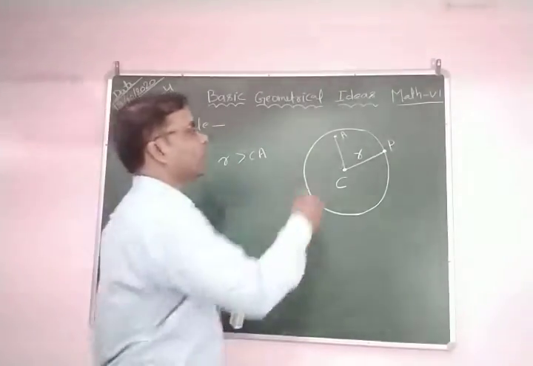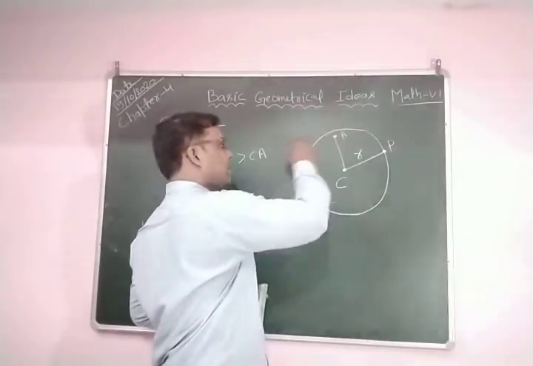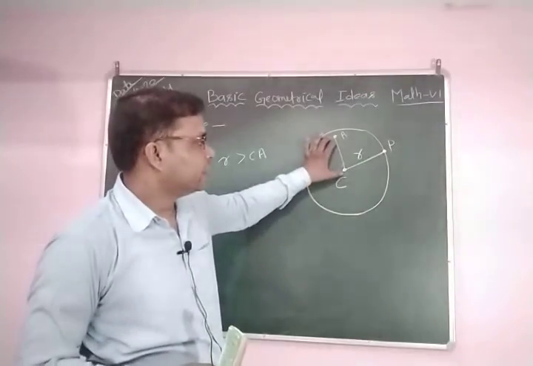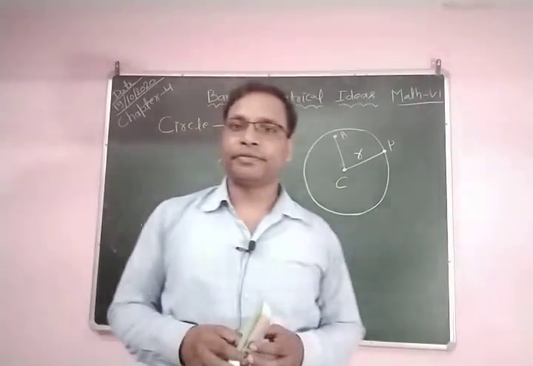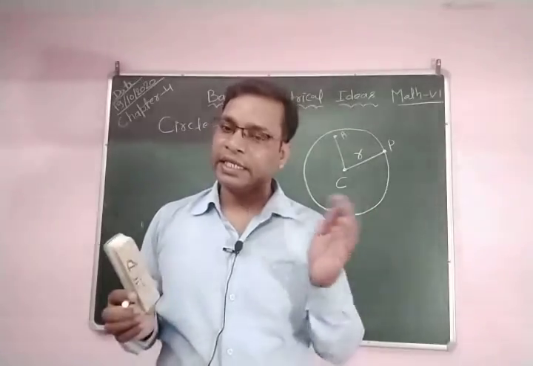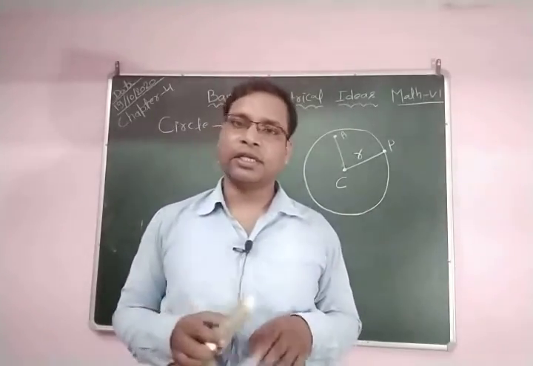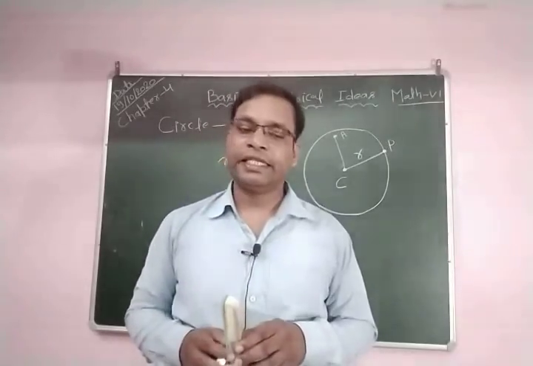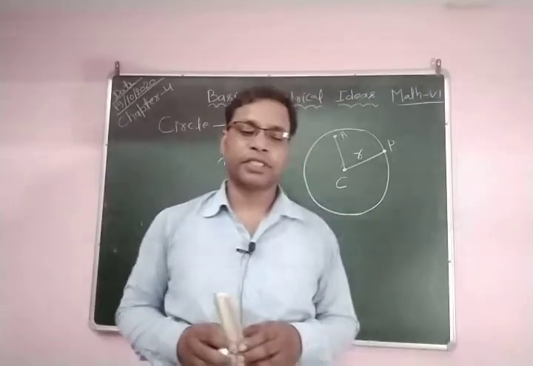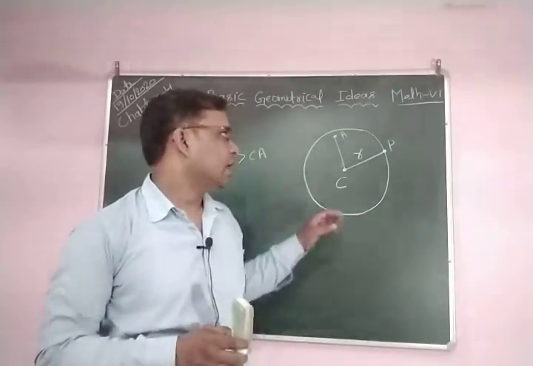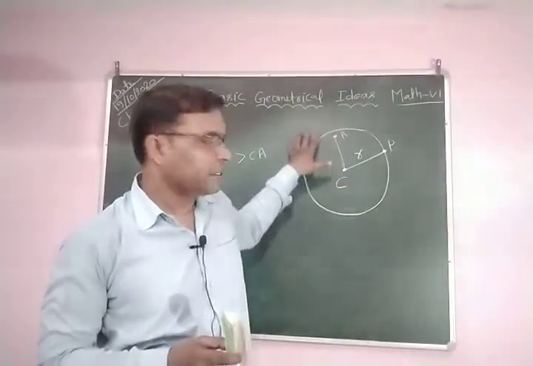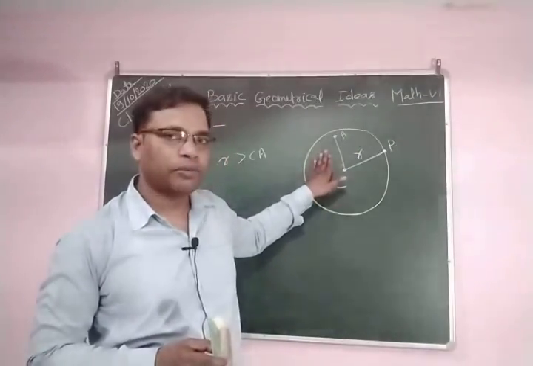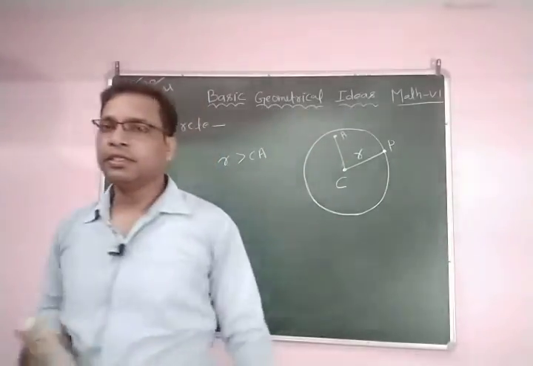A is a point which lies in this plane, and if the radius is greater than the distance between this point and the center, it means that this point lies inside the circle. Or you can say simply, if any point lies inside the circle, it is called an interior point. And the circle divides the plane into three parts: first the interior region, then the exterior region, and next the boundary.